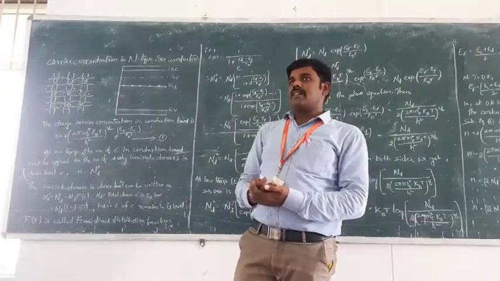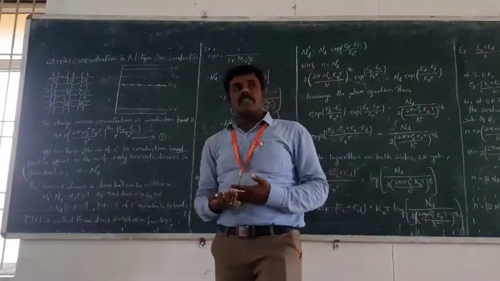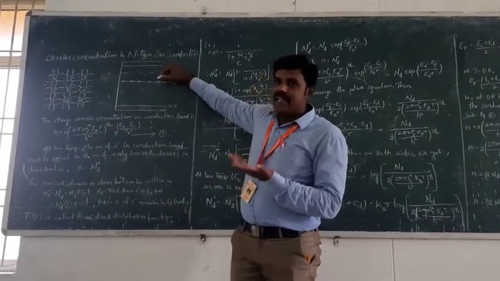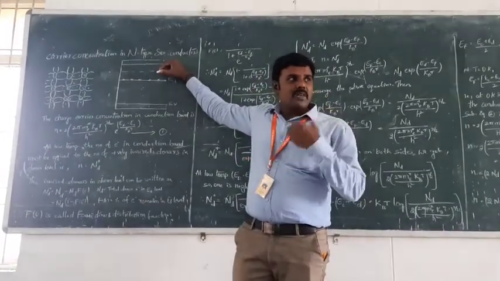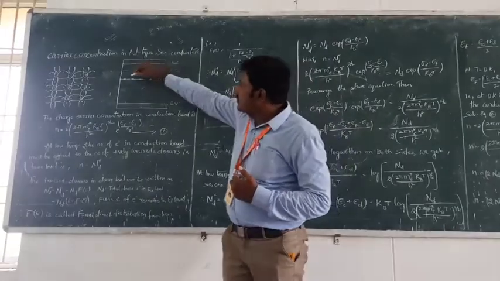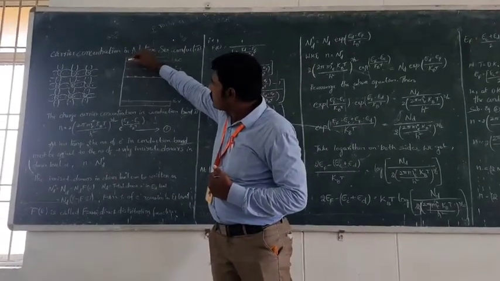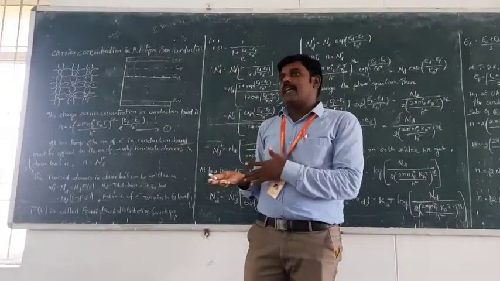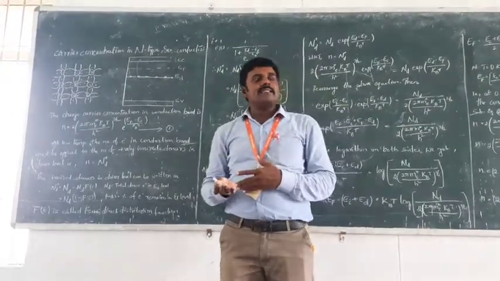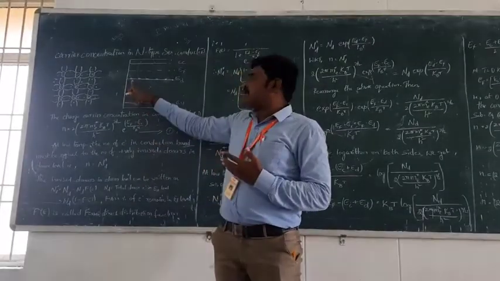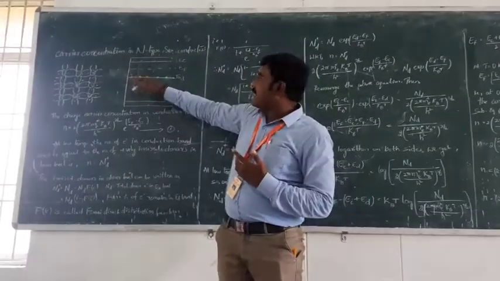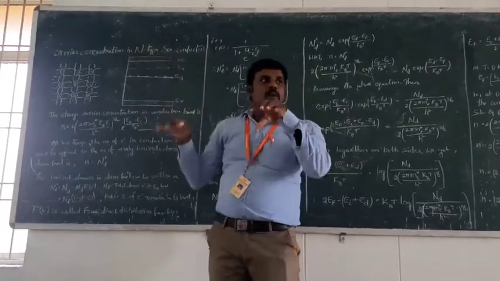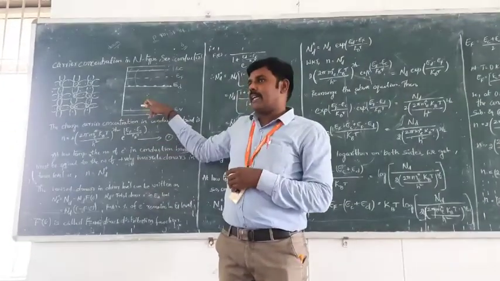At low or moderately low temperature, some of the donor electrons are ionized. Ionized means they absorb heat energy and are transferred from the donor level to the conduction band. This shifting of an electron creates one vacancy at the initial position. So negative charge is shifted from the donor level to the conduction band, which means a positive site is created in the donor level.